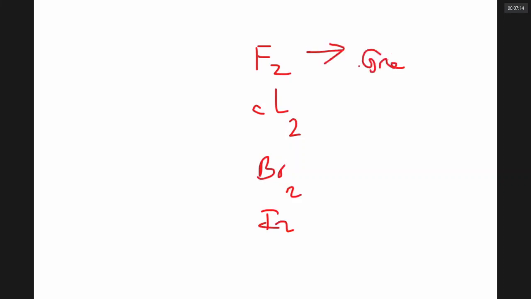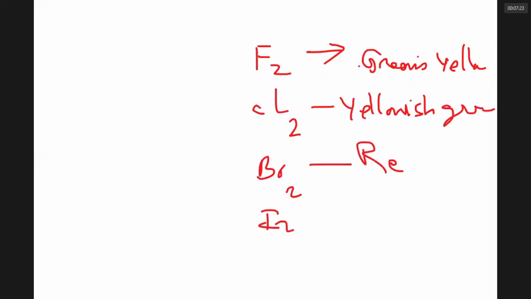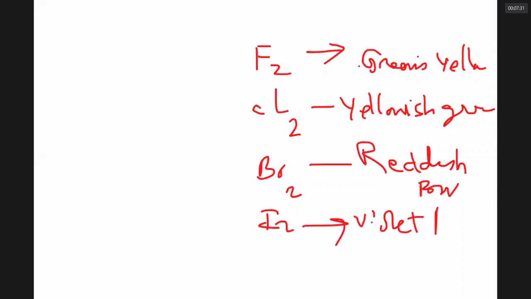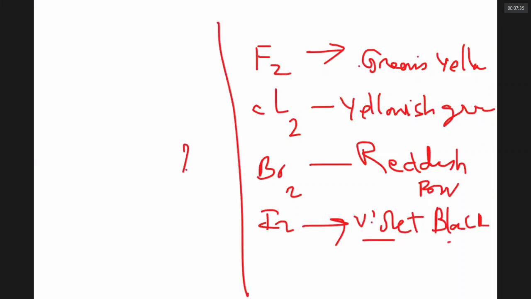The most interesting point of this family is that all these halogens are colored. Fluorine has a greenish yellow color. Chlorine is yellowish green. Bromine is reddish brown. Iodine is deep violet black. It is so violet that it almost looks black. Why are all halogens colored?